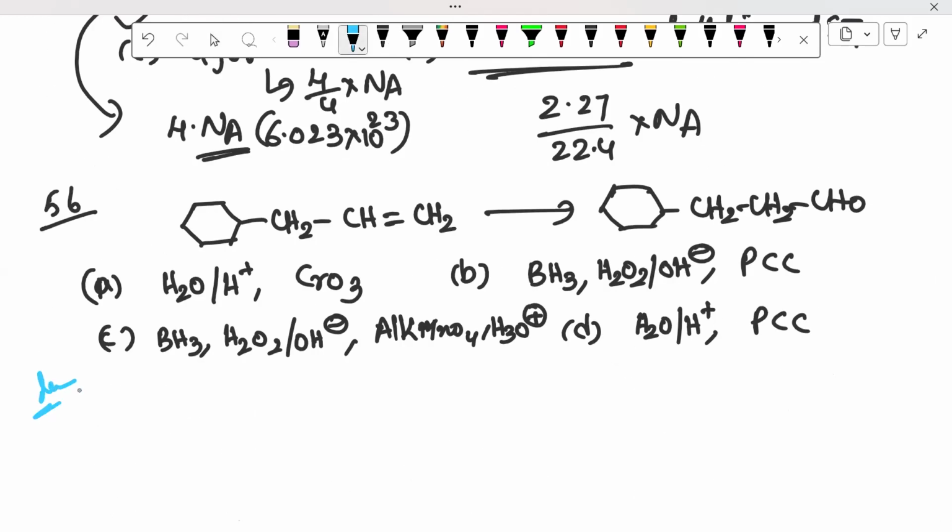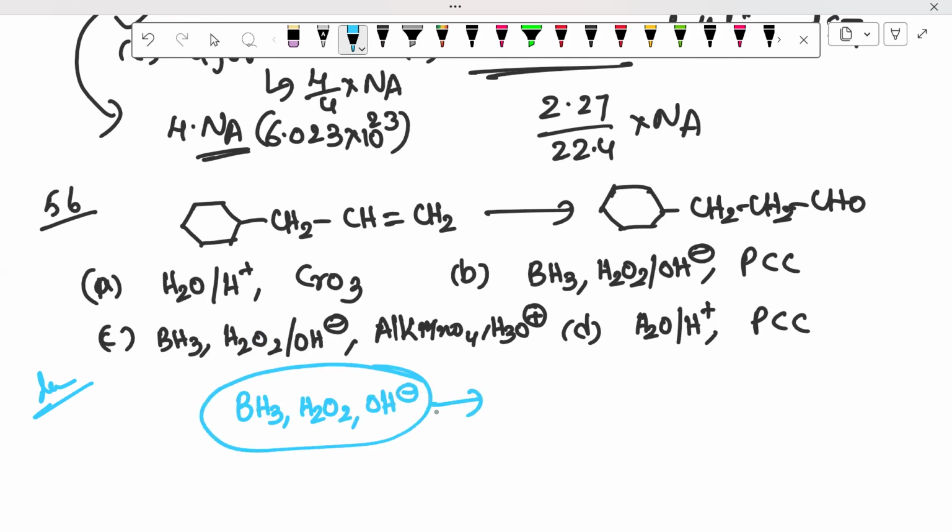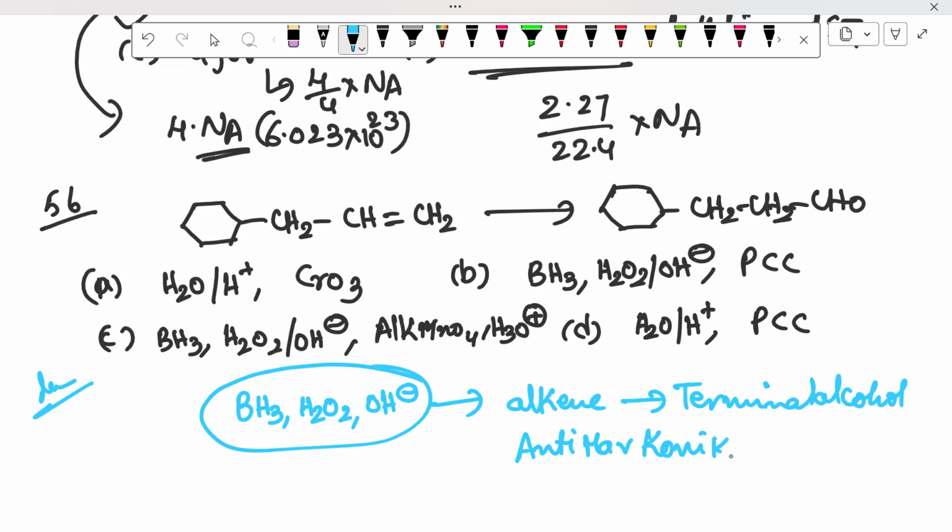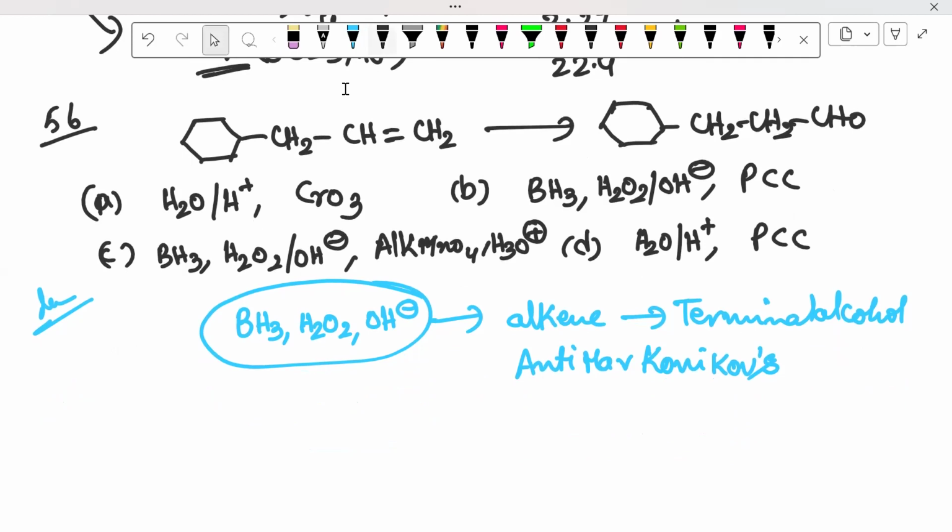The first and the most important thing is, what are the reagents? Commonly, see what reagents they give. First you have to see this reagent, BH3, H2O2, OH minus. This is called hydroboration oxidation. It prepares terminal alcohols from alkenes, and it will follow the anti-Markovnikov rule. Understand now? Anti-Markovnikov rule.